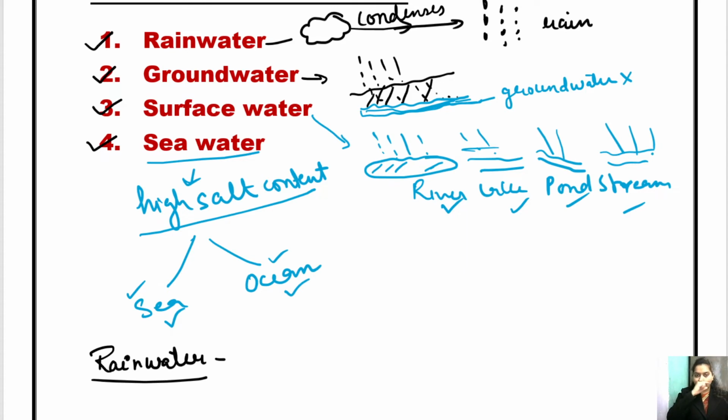See, rainwater, when there is a cloud, everybody knows when the cloud condenses, the rainfall occurs. Okay, now what happens?